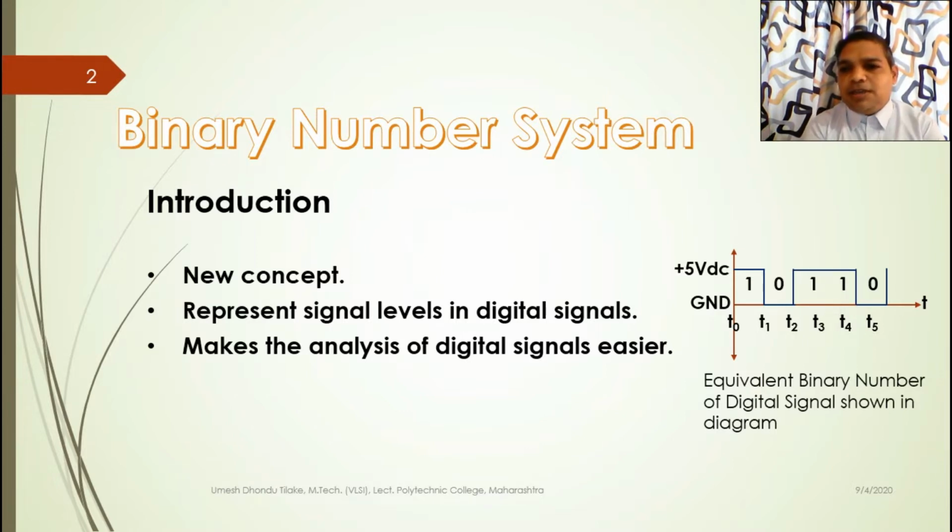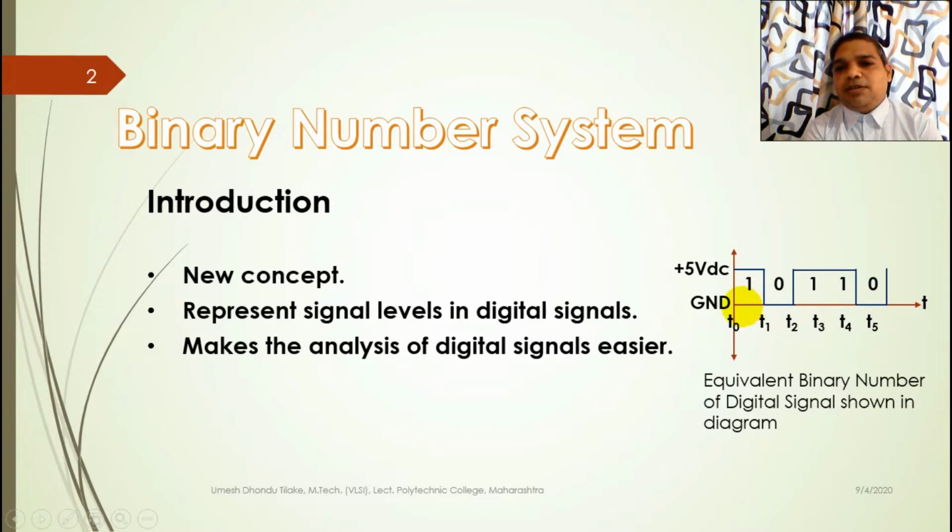Here you can see in the diagram a signal and its equivalent binary number. A signal is given, plus 5 volt DC. You can consider a DC voltage source with a switch attached to it and a load. Whenever I close the switch, the voltage appears across the load and current flows through the load. In that case, we say it is signal level 1. When the switch is open, voltage does not appear across the load and current does not flow through the circuit, so we consider signal level 0. Actually it is the ground voltage level, and we consider it as 0, and when plus 5 volt appears across the load, we see it as 1.